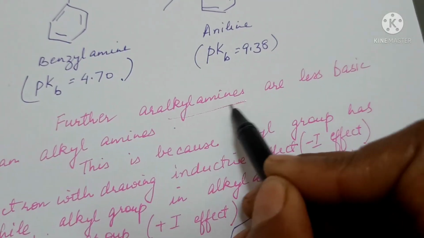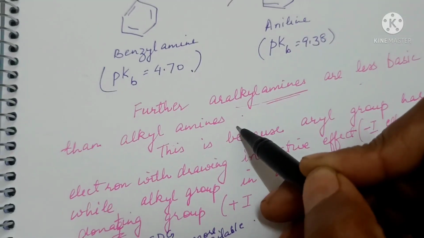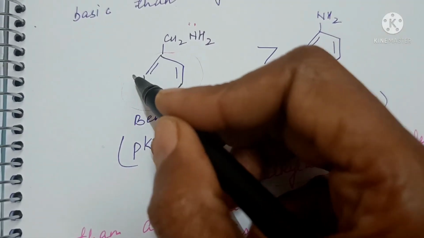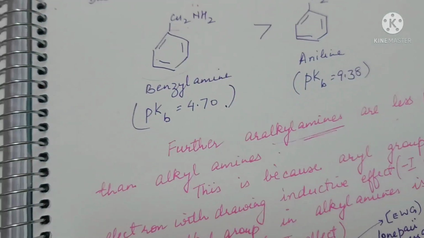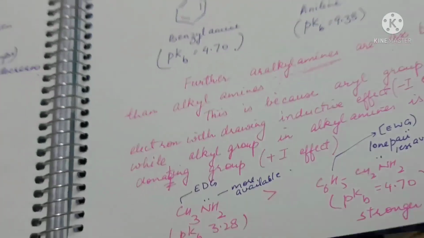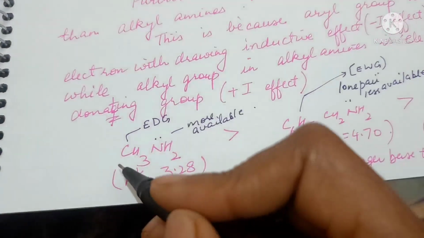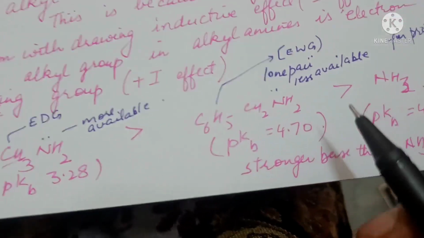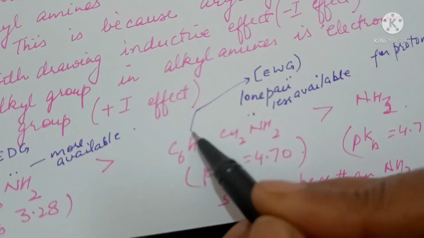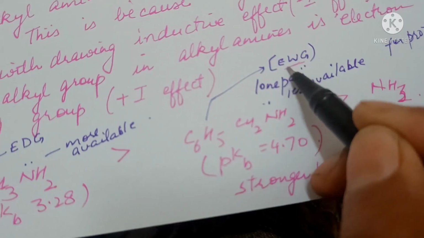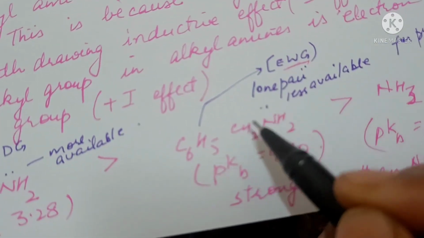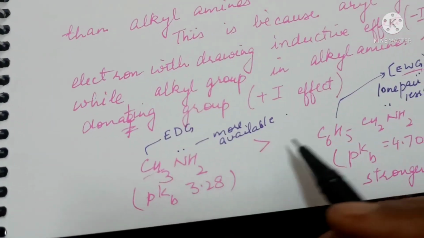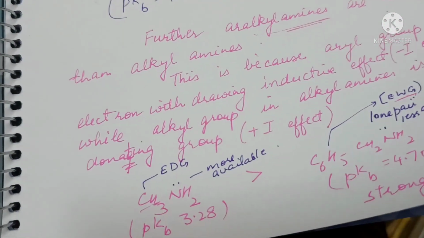Further, aralkyl amines are less basic than alkyl amines, because in benzyl amine the C6H5 acts as an electron withdrawing group and will decrease the basicity, whereas the methyl group will act as an electron donating group and make the lone pair of electrons more available for protonation, whereas C6H5 acts as an electron withdrawing group and makes the lone pair of electrons less available for protonation. So methylamine will be more basic than benzyl amine.